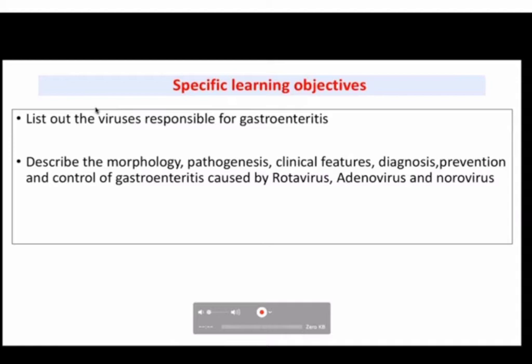Can any one of you list out the bacterial causes of diarrhea? Some common bacterial causes of diarrhea. Can anyone answer? Yes, E. coli. Very good. Any other? Do you remember from your last lecture? Very good. Salmonella. Entamoeba, not because it is associated with dysentery.